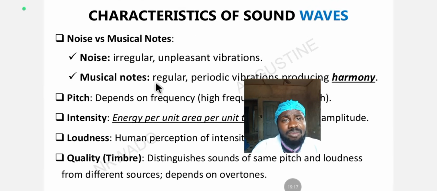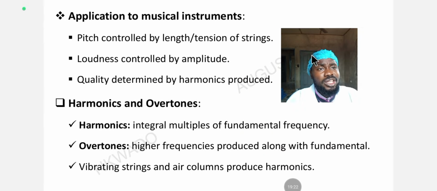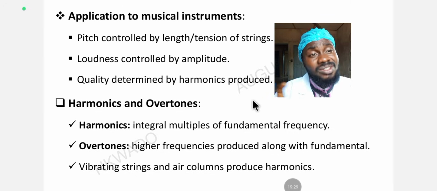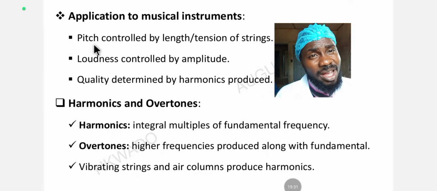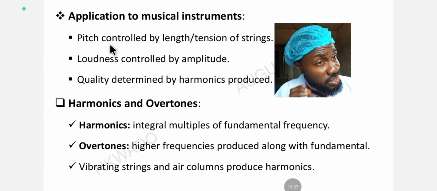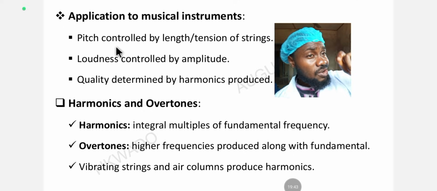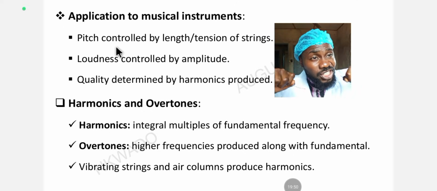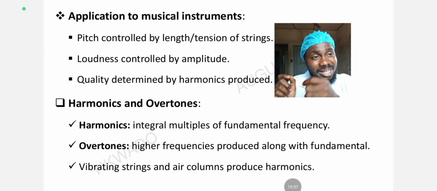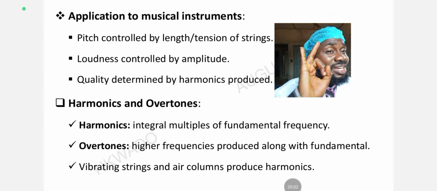Let's look at the application of these characteristics of sound waves to the making of musical instruments, the principle of musical instruments, how they work. Let's look at how those characteristics of sound are applied in musical instruments. The first we have here is pitch controlled by length and tension of string. The pitch of the sound the string is going to give is controlled by the length and the tension of the string.